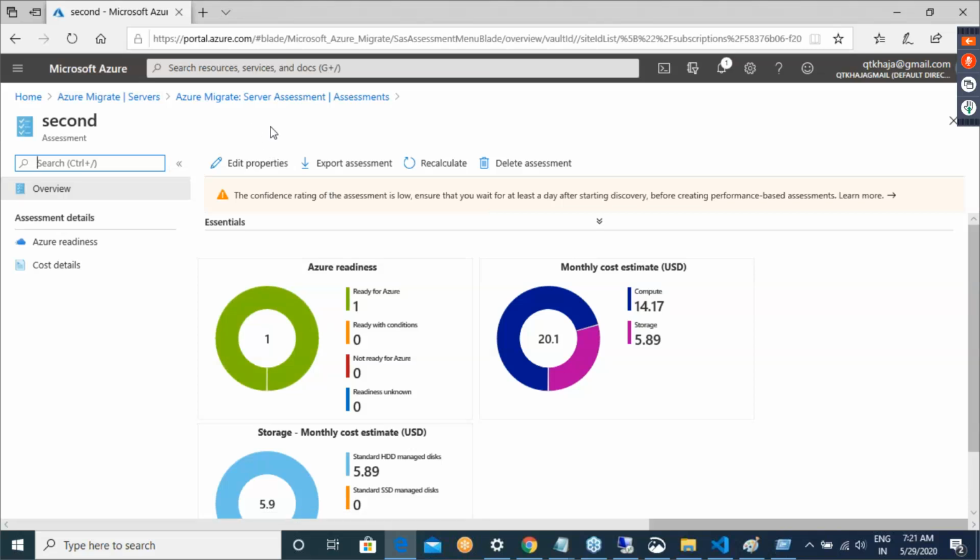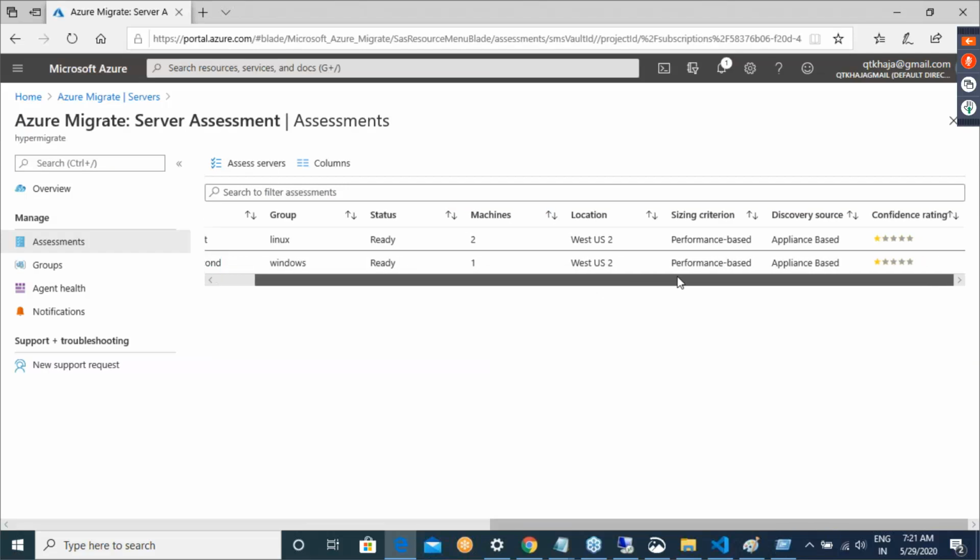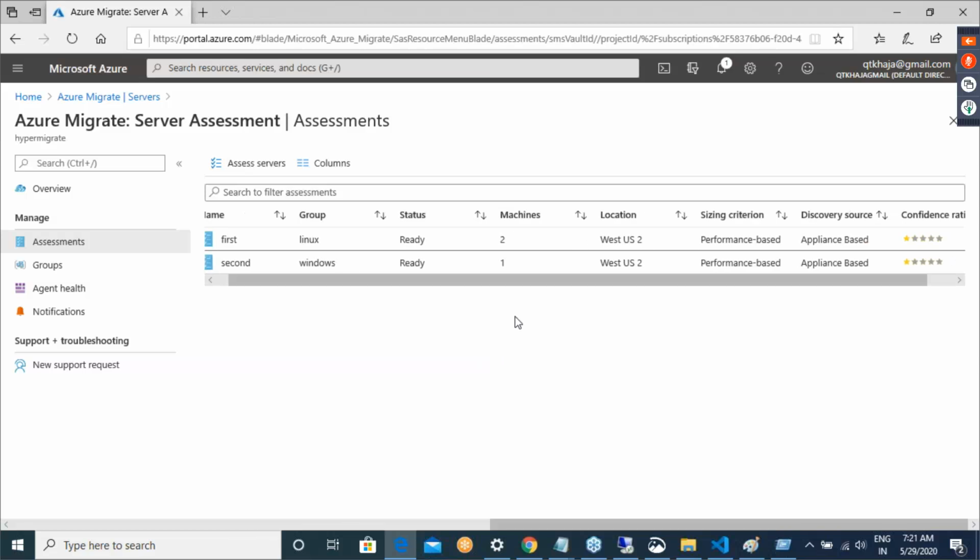The confidence rating basically gives your confidence. It is always better that you have the assessments done for the VMs which have been discovered at least one day earlier. But right now, our confidence rating is low. One primary reason for that is that the machines you are trying to assess have been discovered less than one day ago.